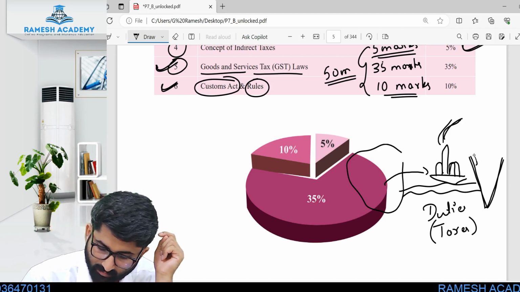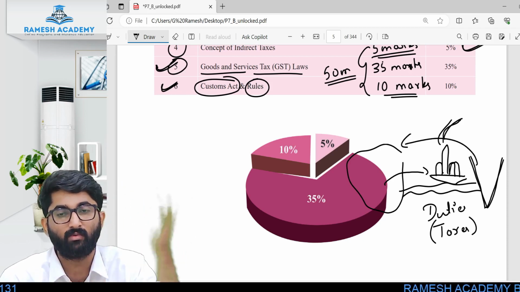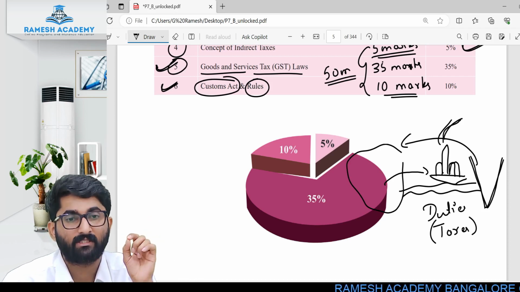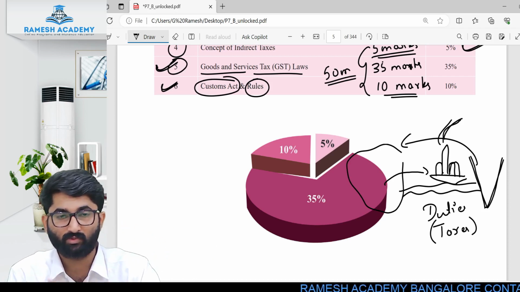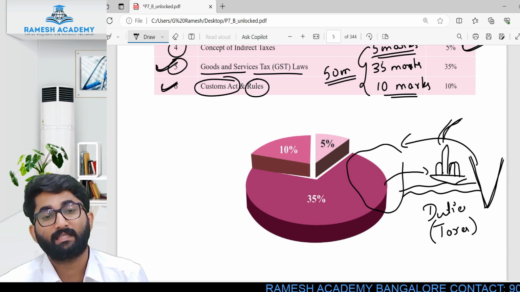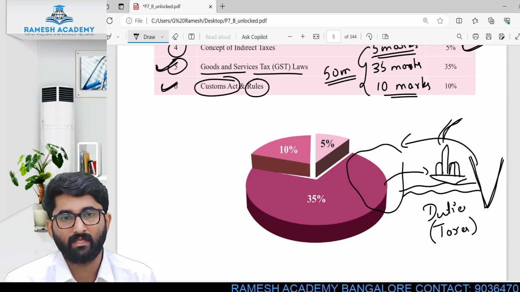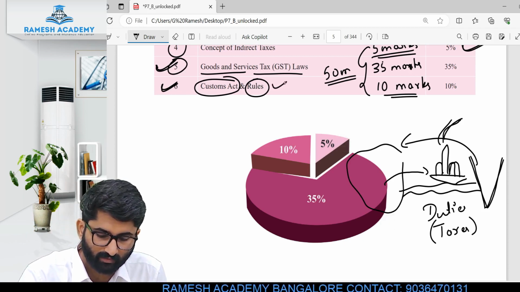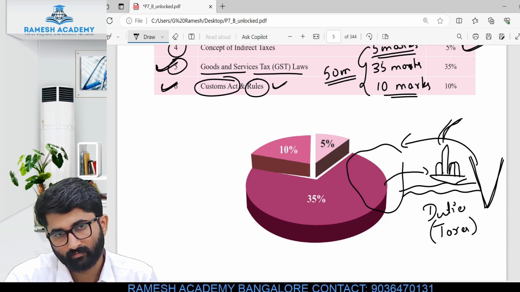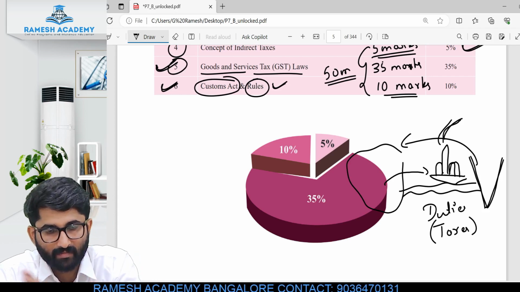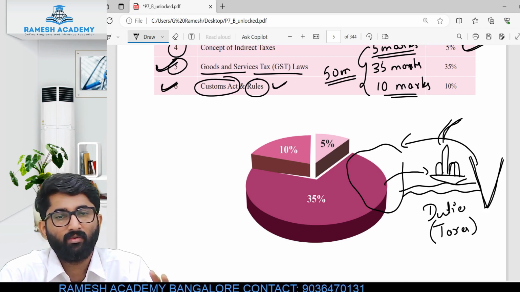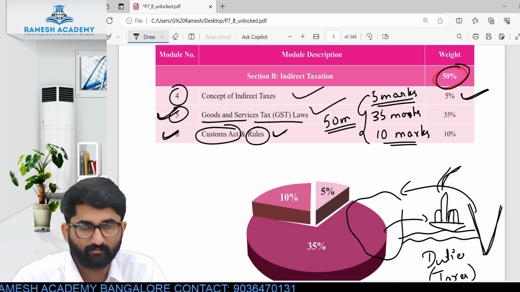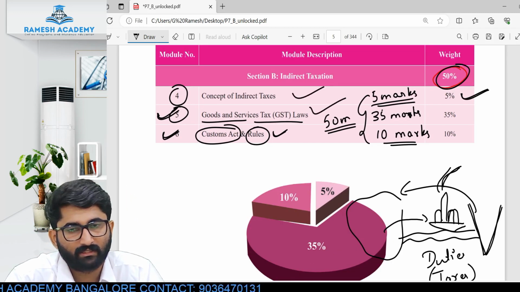Importing or exporting, sir? I am taking goods outside India. Then also there are some taxes which have to be levied on the goods going outside India. This is called the export duty, which is put by the Customs Act. There are rules also, and we will discuss the Customs Act and rules at the end. Right now we will be discussing the concept of indirect taxes and GST laws.